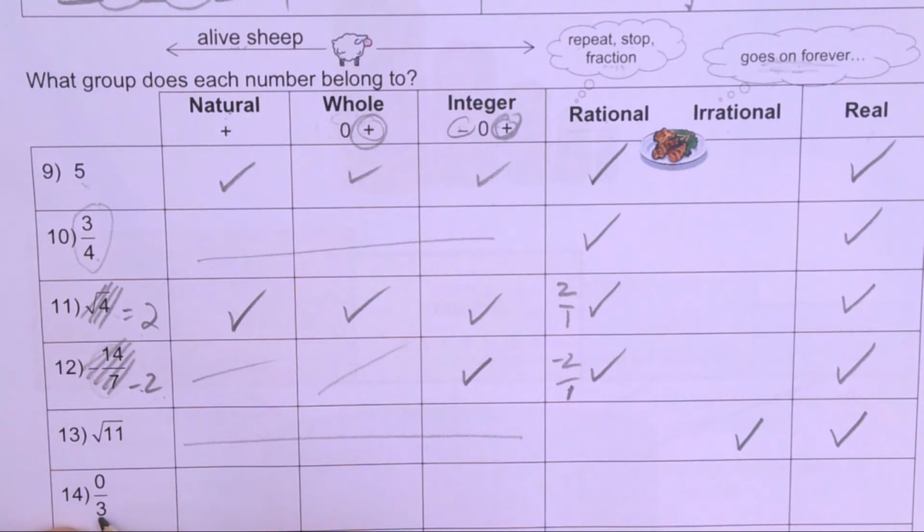So 0 over 3, that's if I have a cake and I cut it into 3 pieces, and then in the morning I go to look at the cake and have some, but my brother's eaten it all. It means there are 0 pieces left, so I have 0 cake. So this is equal to 0.